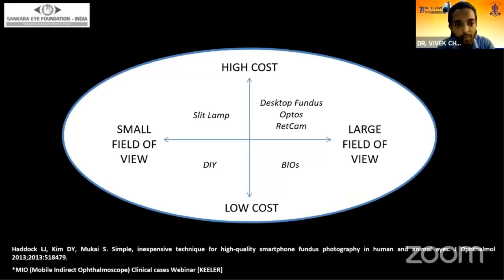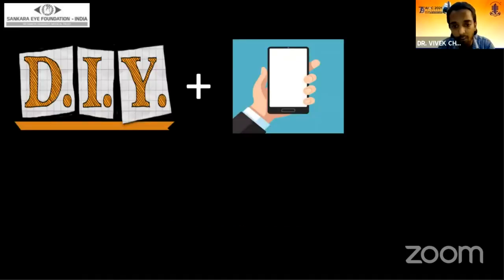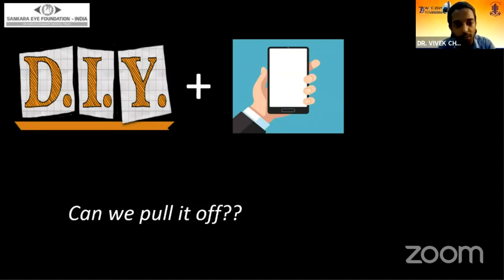Instruments involved in documentation of fundus findings have witnessed a seismic change over the course of time, mainly concerning two factors, which are the field of view involved and the cost associated with the procedure. Currently, smartphones have entered the field of documentation of fundus findings. We have also caught onto the fever of the same. So we use a do-it-yourself approach plus a smartphone to make an assembly to evaluate fundus findings. But can we put it to use in real life?